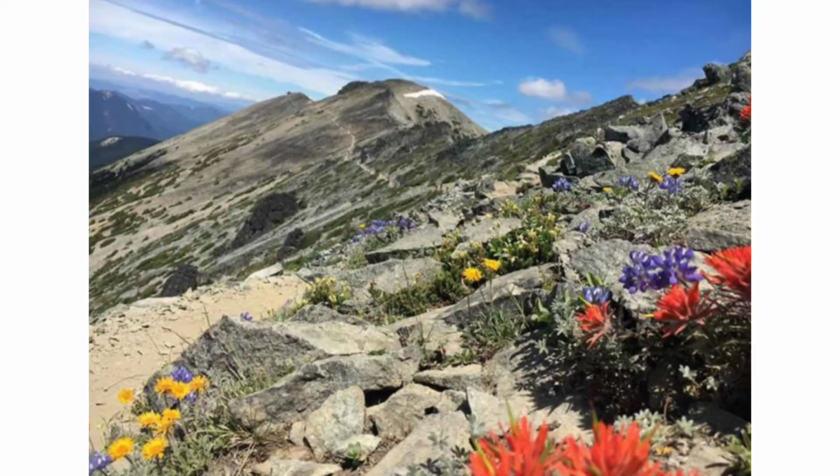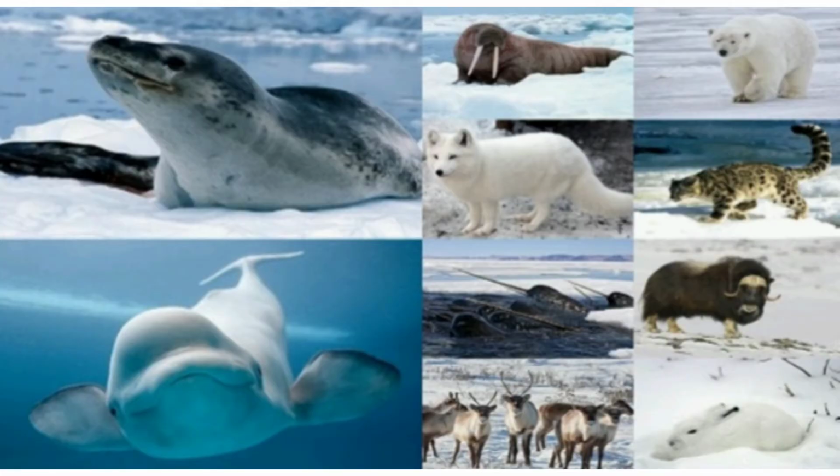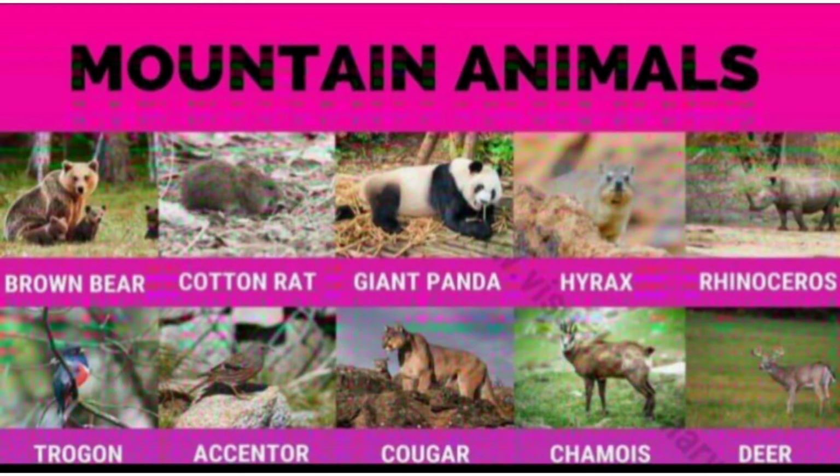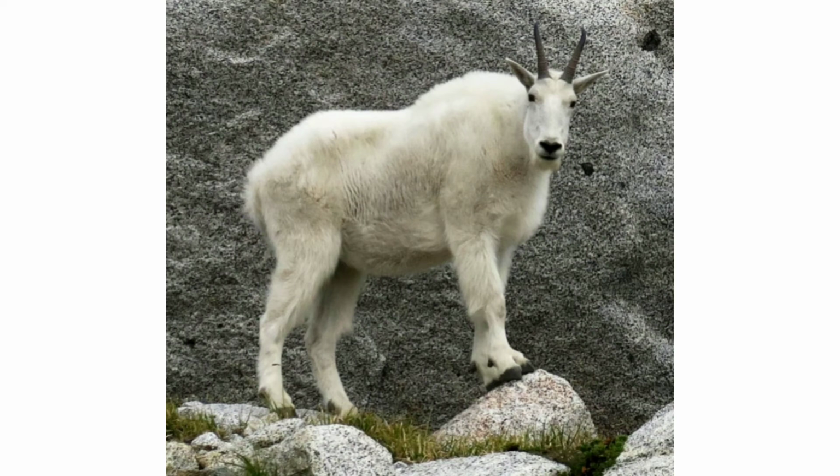Polar bears, Arctic foxes, seals, and walruses are the animals found in the polar regions. Then mountain goats, mountain foxes, white deer, and snow leopards are the animals that live in the mountains. Most animals grow a long thick coat of fur and store fat under their skin to keep their bodies warm.